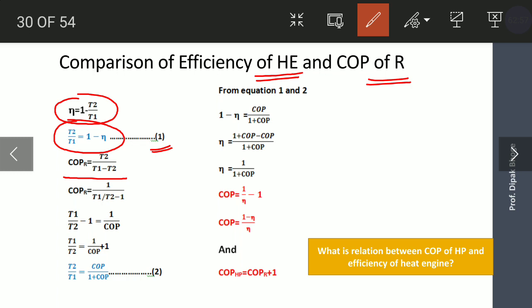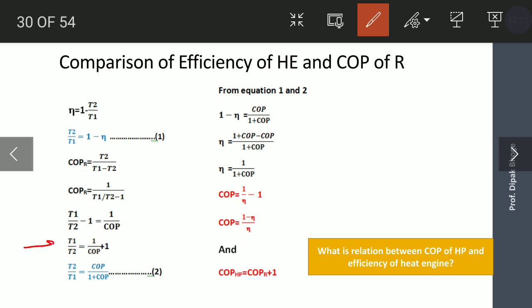COP of refrigerator is T2 upon T1 minus T2. You can rearrange, dividing the numerator and denominator by T2, we are getting 1 upon T1 upon T2 minus 1, equal to COP. Then T1 upon T2 minus 1 is equal to 1 upon COP.